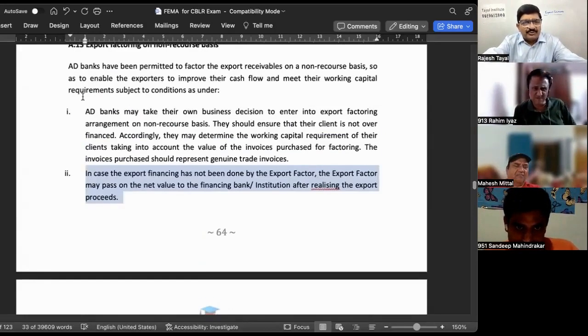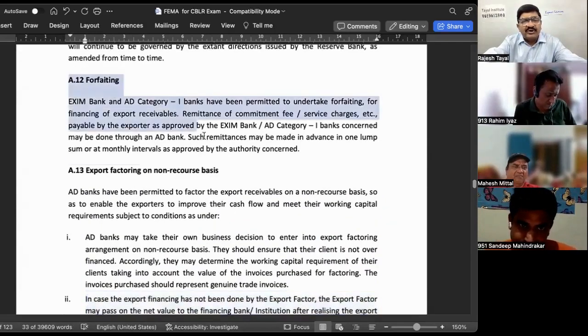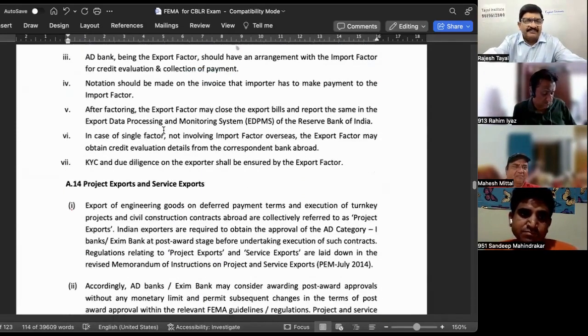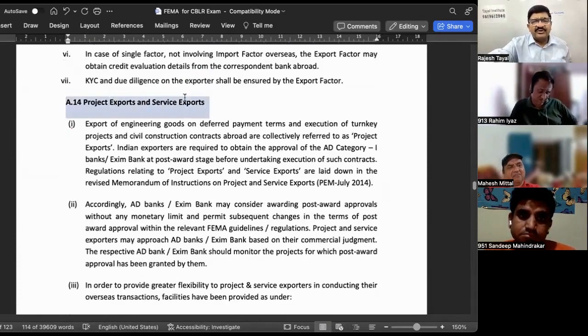All this is procedural. That is not important for you. What is important for you to understand is that there are two ways of export financing under this scheme: one is forfeiting, another is factoring. Then project export means the payment is going to be received in installments. So that is a deferred payment system actually. That is called a project export.